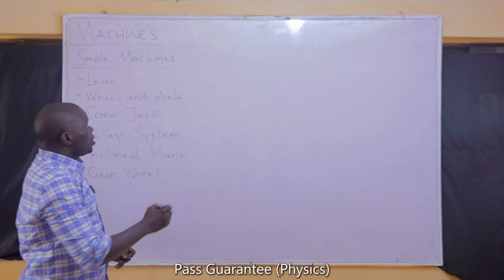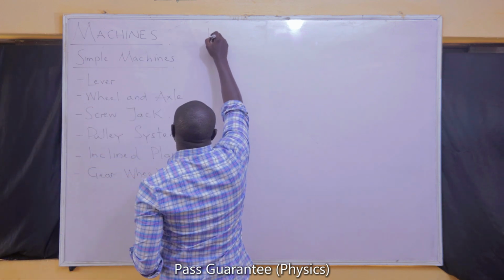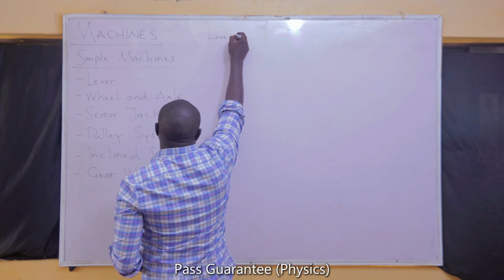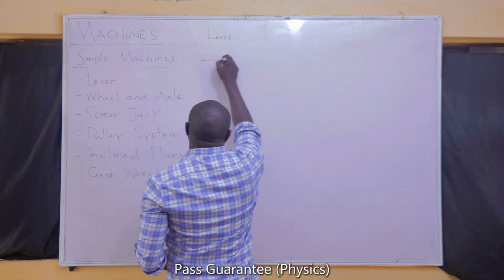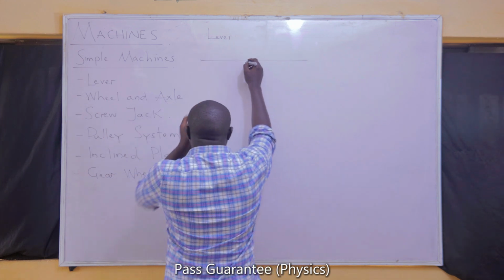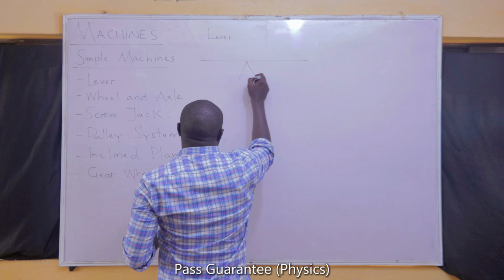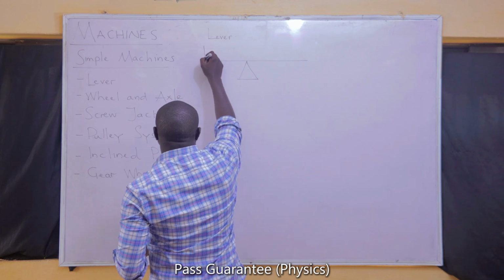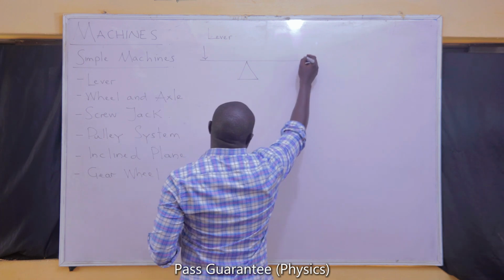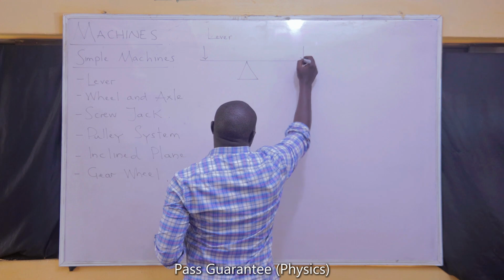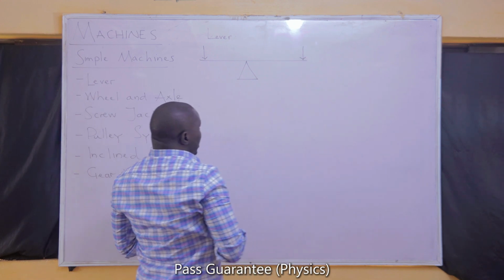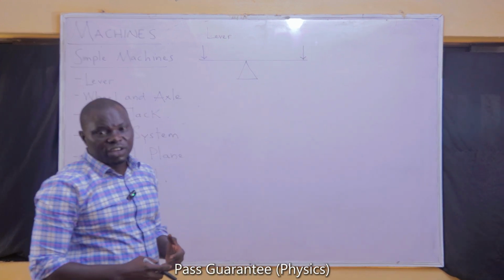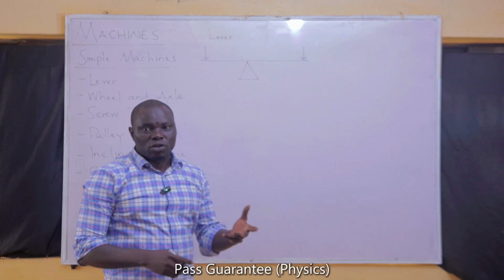So we are going to talk about a lever. A lever generally has the representation of the application of a load and an effort at the other end. If you are going to carry an object, any object, you will definitely need to apply a force.